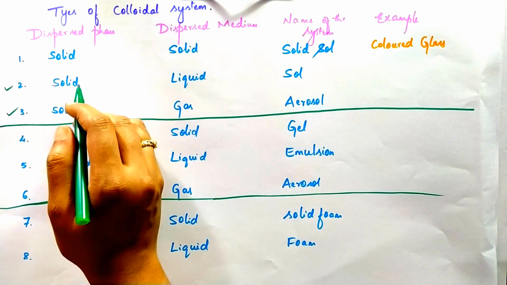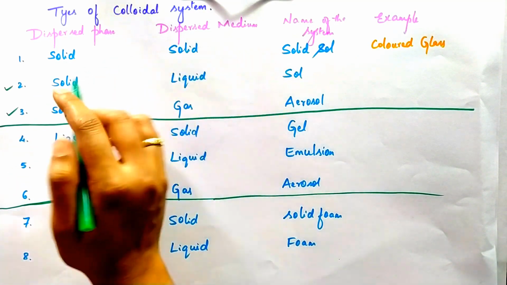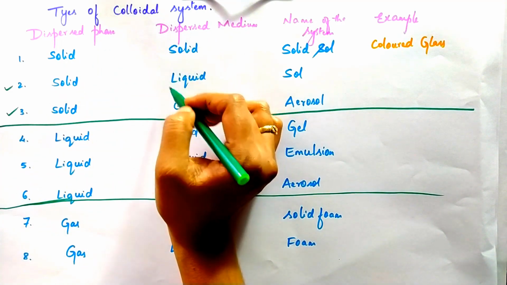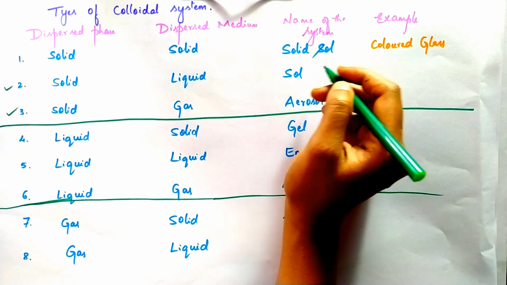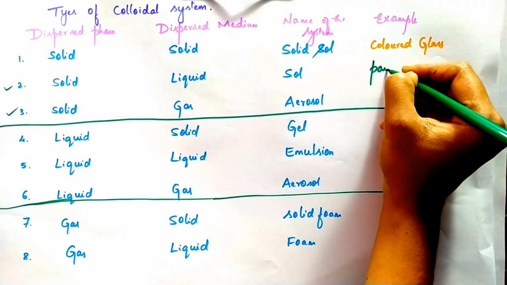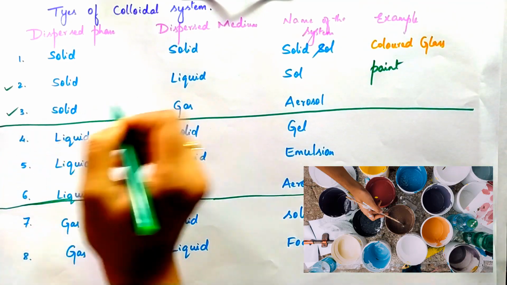Here, the sugar is in the small amount and the water is in the larger amount. Okay, the dispersed phase here is in the smaller amount and the dispersion medium is in the larger amount. Therefore, we call it a sol. The example is sugar solution, or we can also give paint. So, the next one is the solid in gas.